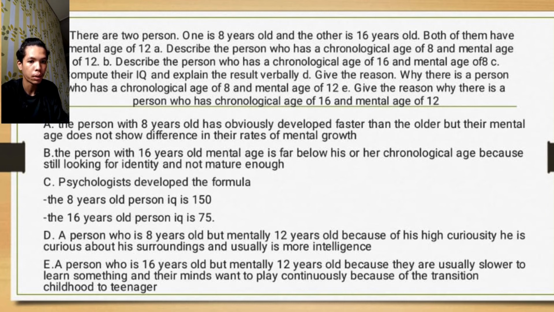D. A person who is 8 years old but has a mental age of 12, because of his curiosity, he is curious about his surroundings and usually is more intelligent. E. A person who is 60 years old but has a mental age of 12, because they are usually slower to learn something and their minds want to play constantly because of the transition from childhood to teenager.